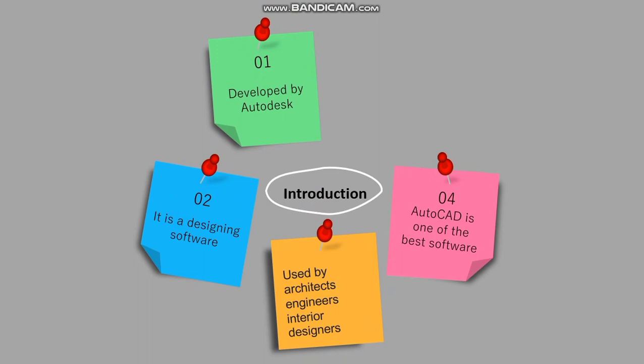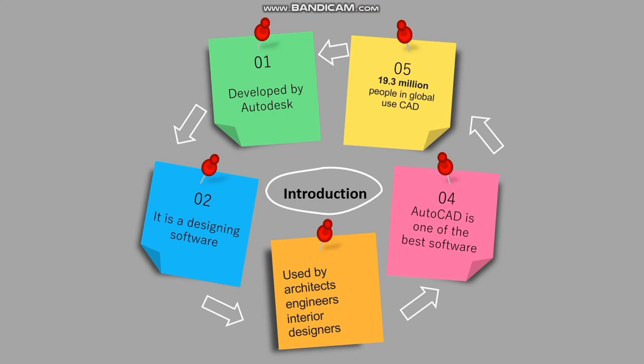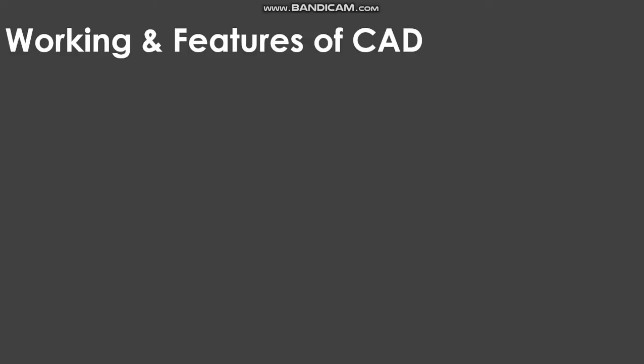AutoCAD has become the premier software used in 2D modeling as well as for 3D modeling, and all other CAD software applications are modeled after its interface. As a result, knowing AutoCAD's interface will give you some insight into using any other application. It is used by 19.3 million people in the world. The next is about working and features of AutoCAD.